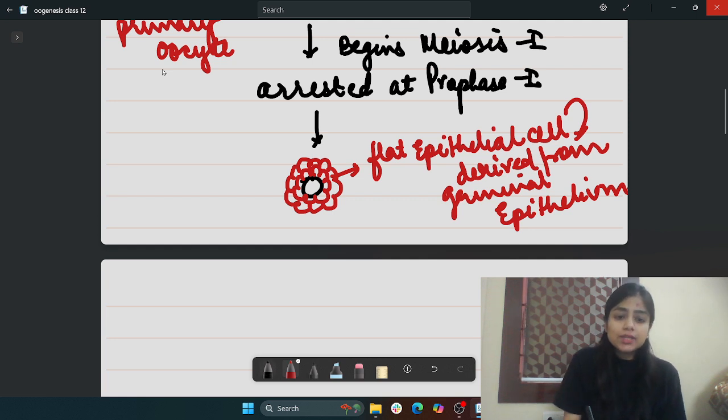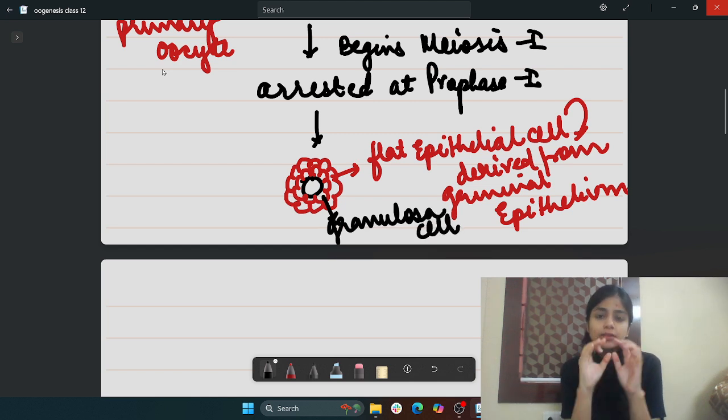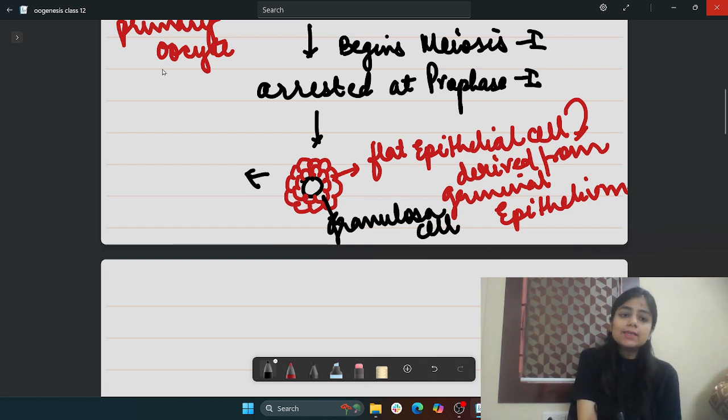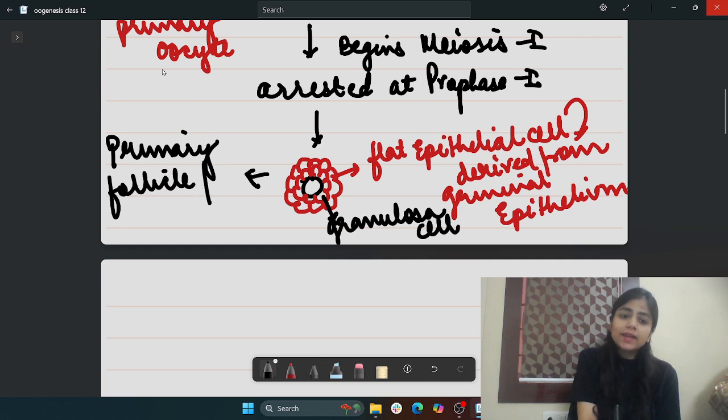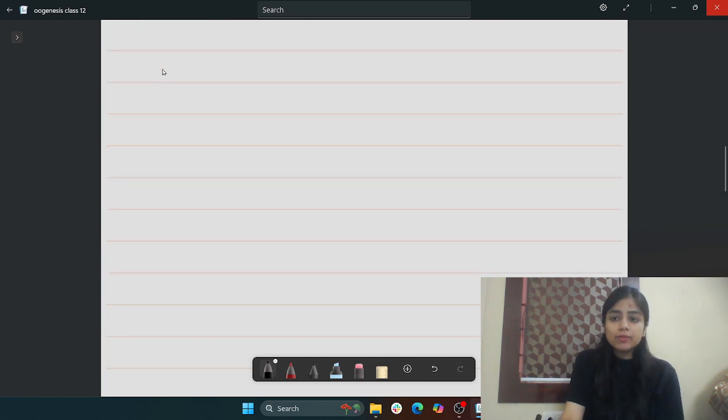Okay. So this layer of flat epithelial cells is called granulosa cells. That means if the primary oocyte is surrounded by one or more layers of flat epithelial cells, together they are called primary follicle, or I can write it as 1 degree follicle. I hope it's clear. A primary oocyte surrounded by one or more layers of flat epithelial cells called granulosa cells is called a primary follicle.